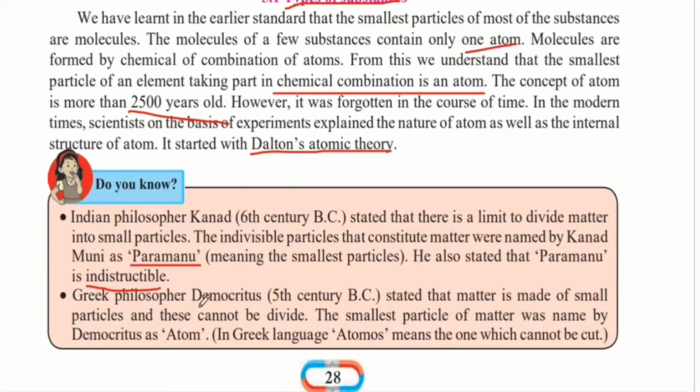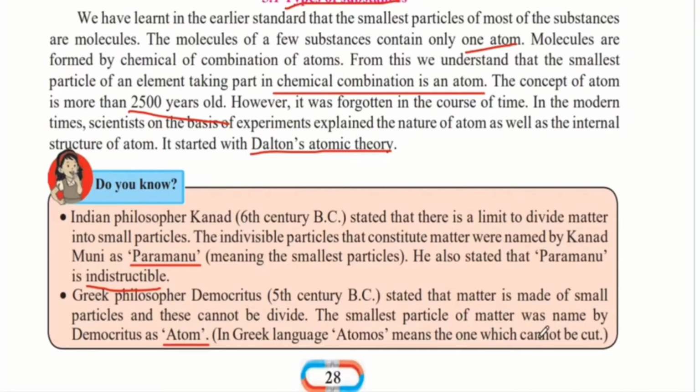Greek philosopher Democritus in the 5th century BC stated that matter is made of small particles and these particles cannot be divided. So he also stated similar to what Kanad stated, that as you divide matter, you will get to a smallest particle and that particle cannot be divided. The smallest particle of matter was named by Democritus as an atom. In the Greek language, atomos means the one which cannot be cut. Because atoms could not be divided, he gave the name atomos.